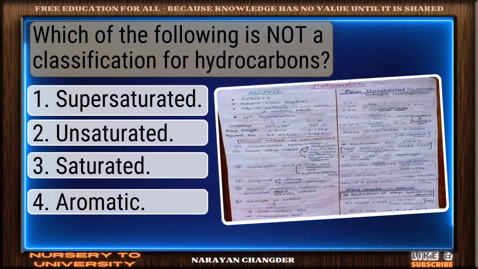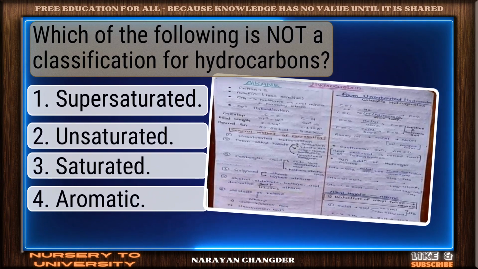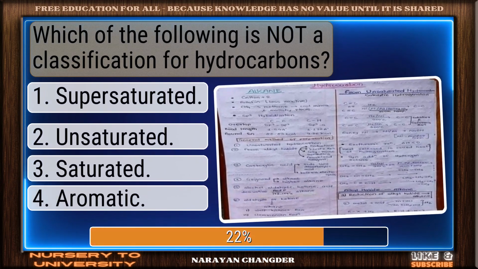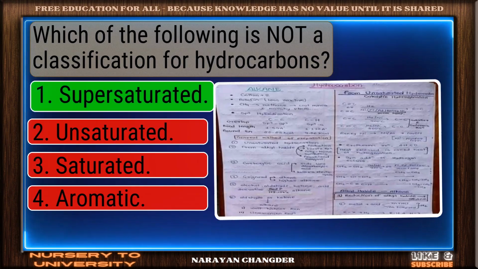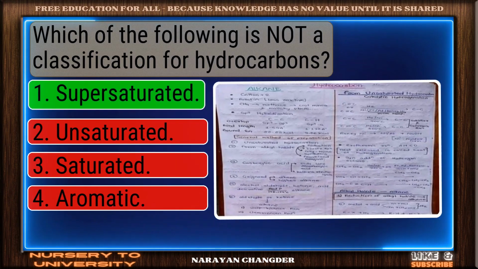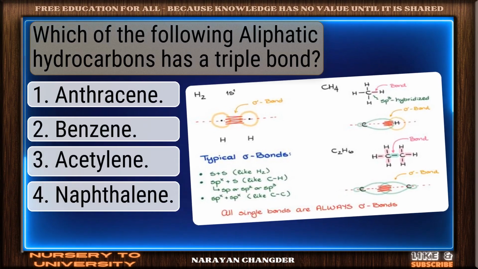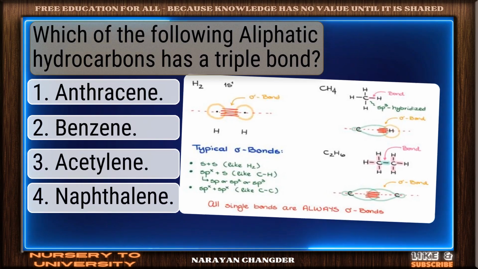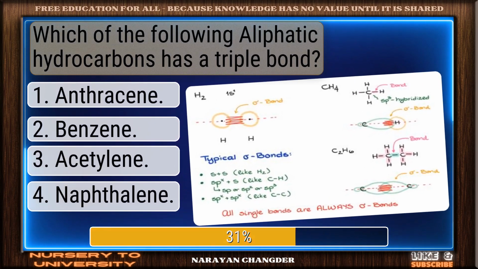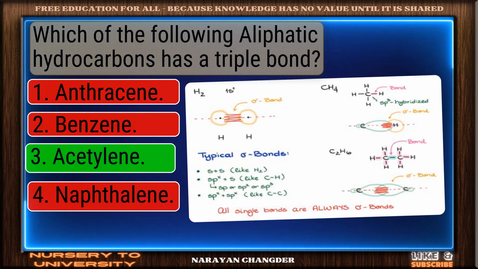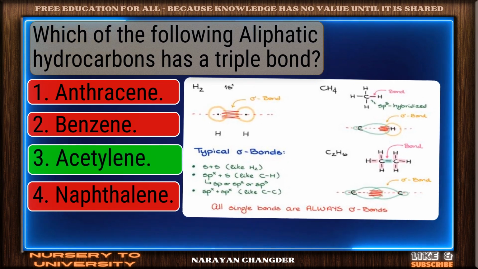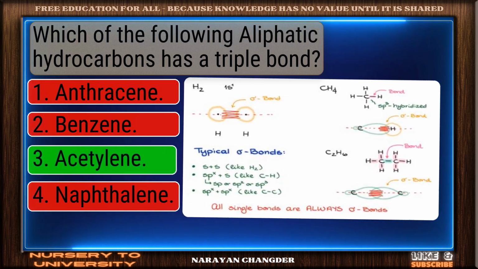Which of the following is not a classification for hydrocarbons? Bravo! Supersaturated is the answer. Which of the following aliphatic hydrocarbons has a triple bond? Exactly. Acetylene makes sense, and it is right choice.